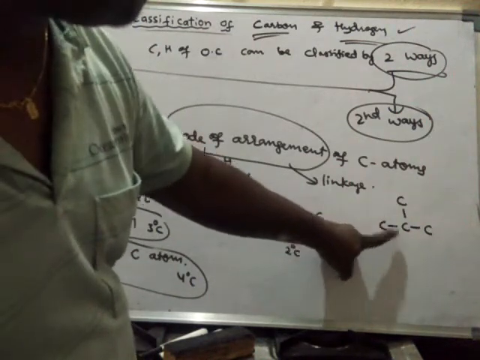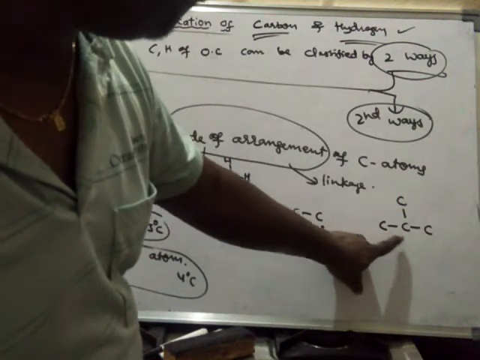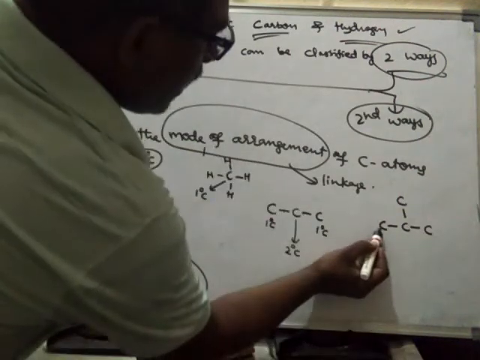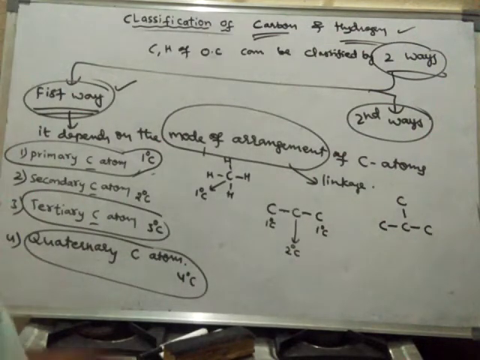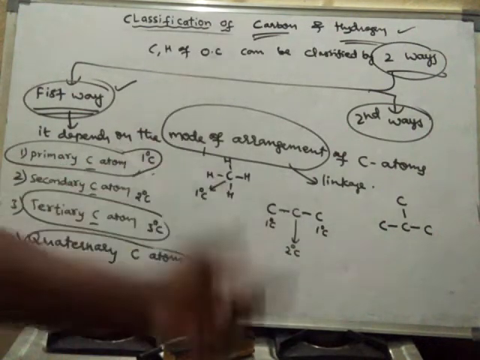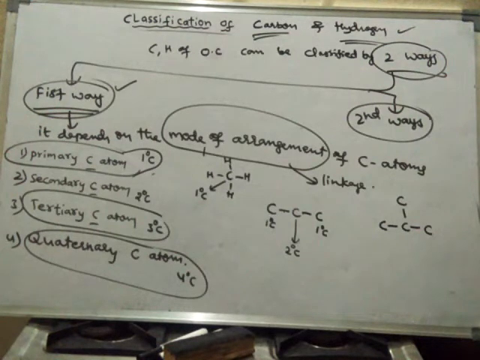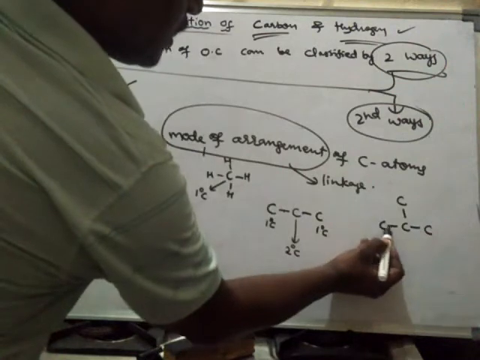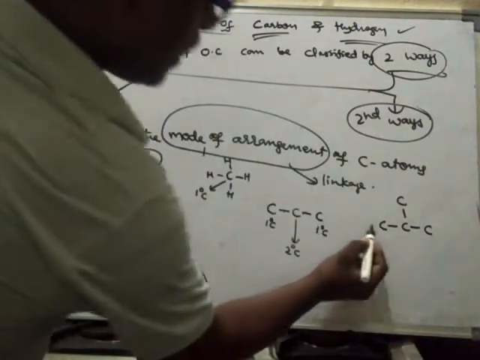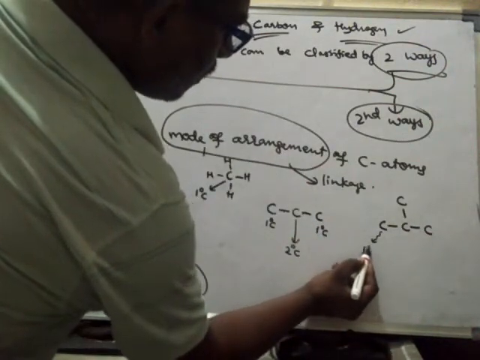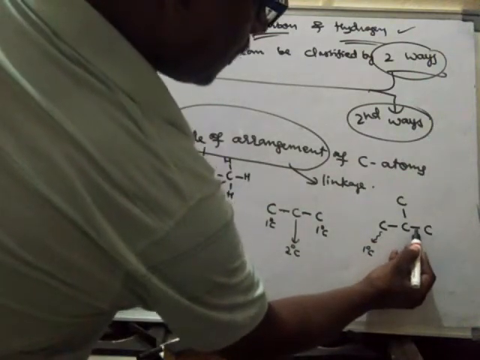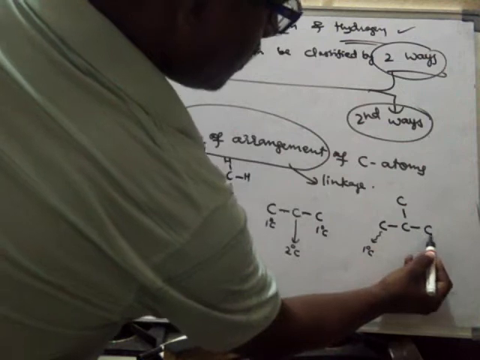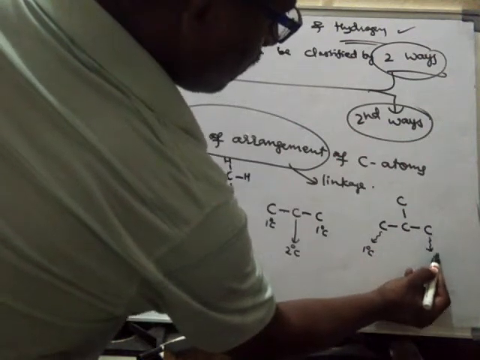It's a primary carbon because it is directly connected to only one carbon. We have to see directly to how many carbon atoms it is connected. So this carbon is directly connected to only one carbon, hence it is said to be primary carbon. And even this carbon is connected to only one carbon atom, hence it is also primary carbon.